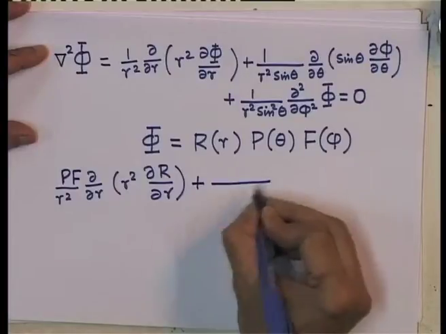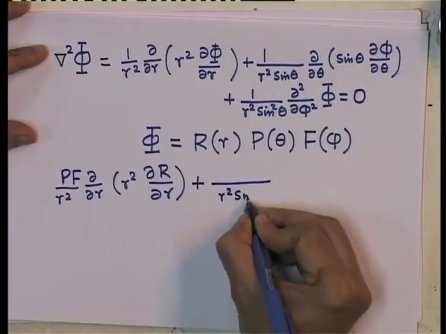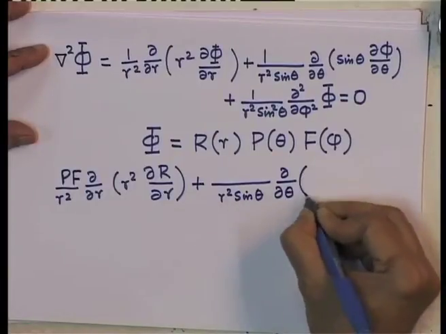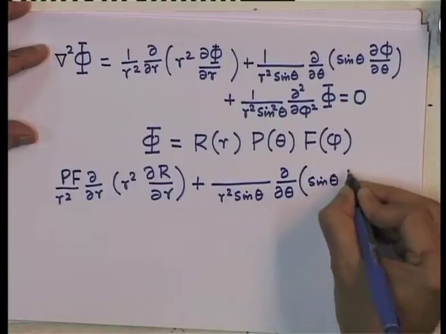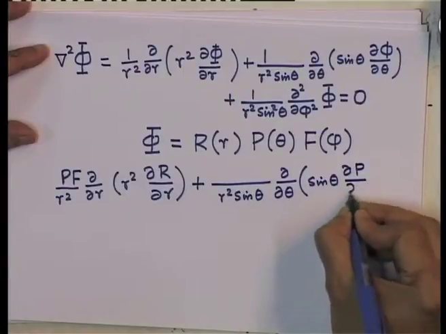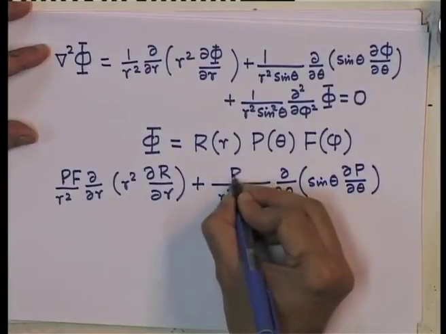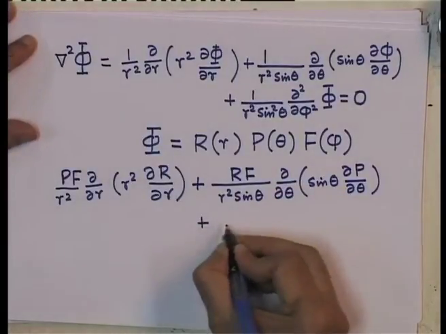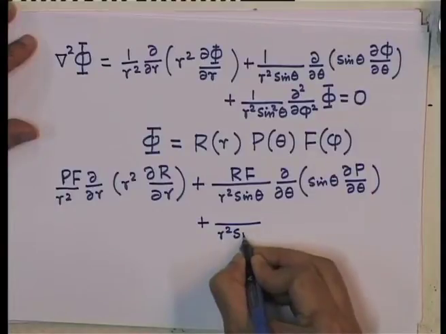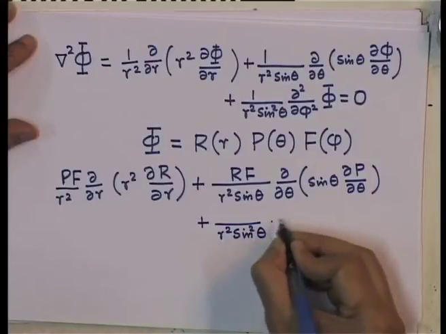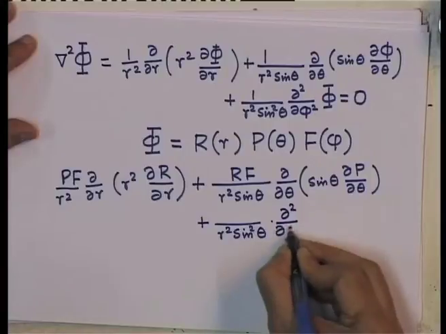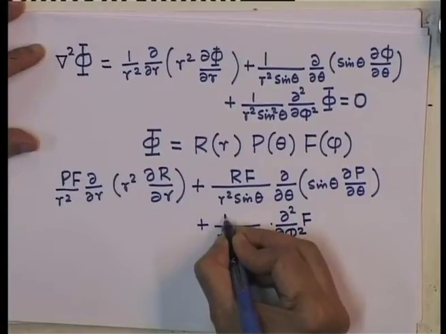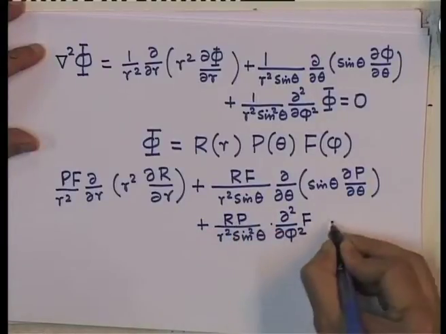Similarly, 1 over r square sin theta d by d theta of sin theta dP by d theta, and R and F will come out, and 1 over r square sin square theta d square F over d phi square, and this time R and P will come out. This is equal to 0.